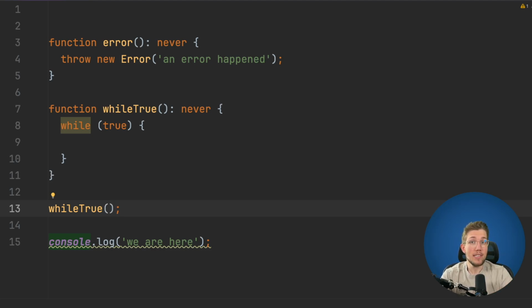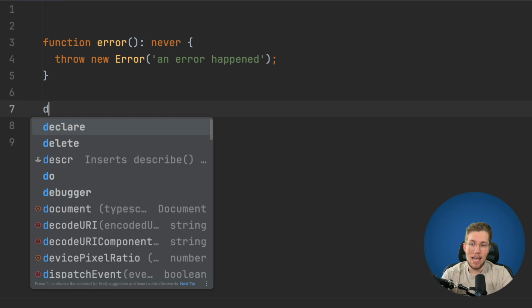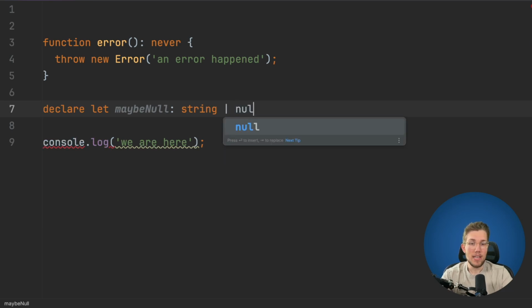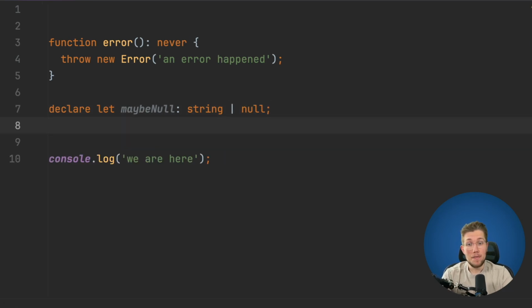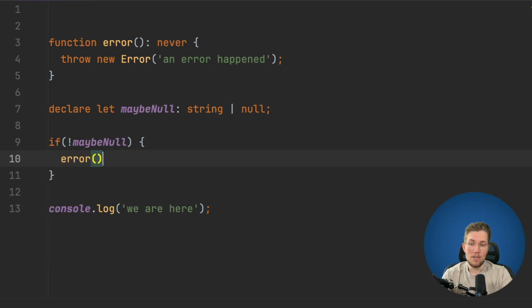Now we can use this to do some really cool stuff with narrowing types. Let's remove this here, and say we have a variable, and let's call this variable maybeNull. We can say this is either a string or null. Now we want to check if this maybeNull is null or not, and in case of it being null, we will throw an error. So we say if maybeNull is not set, we call error like this.